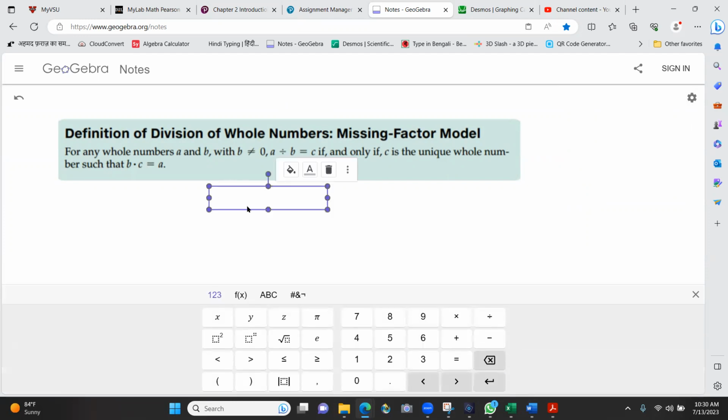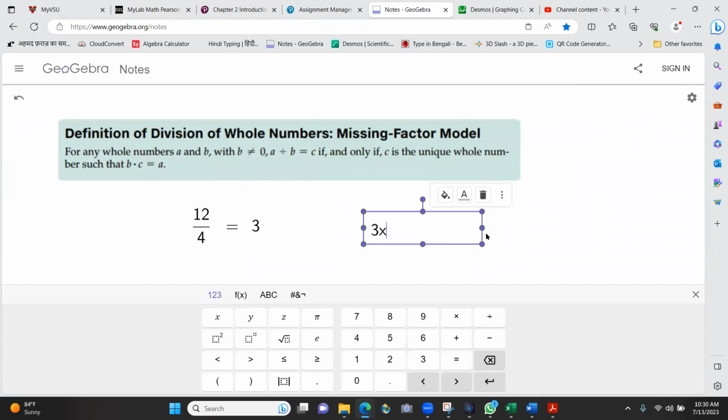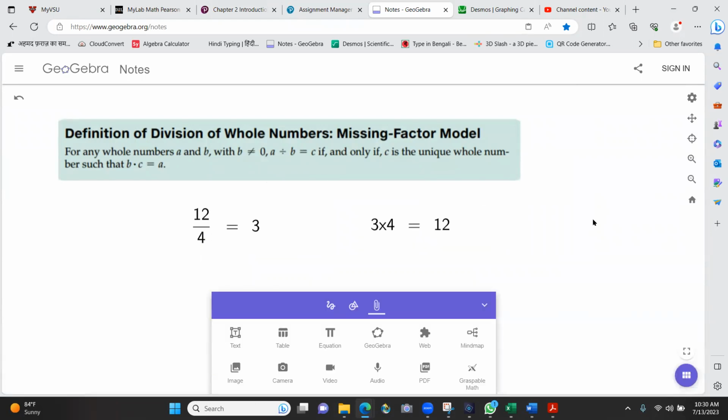I'm going to give you a concrete example. A divided by b is c, like 12 divided by 4 is 3, if and only if there's a unique whole number c such that b times c is a. Basically, this is true if this happens to be the case. That's all they're trying to say. Sounds very fancy.